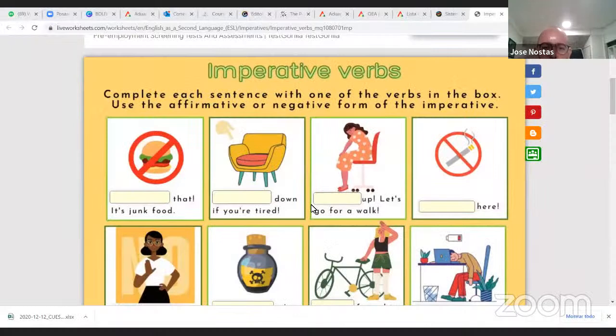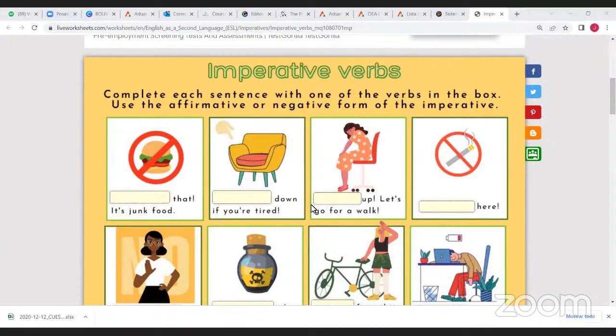Complete these sentences with one of the verbs in the box. Use the affirmative or negative form of the imperative. Can you see my screen, teacher? I can see your screen.